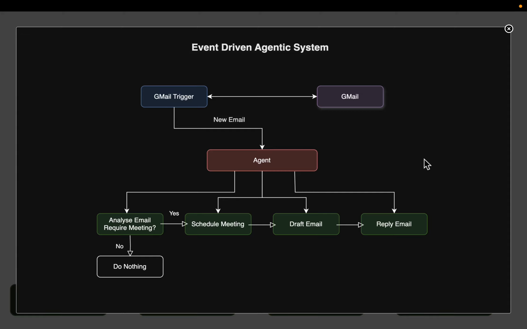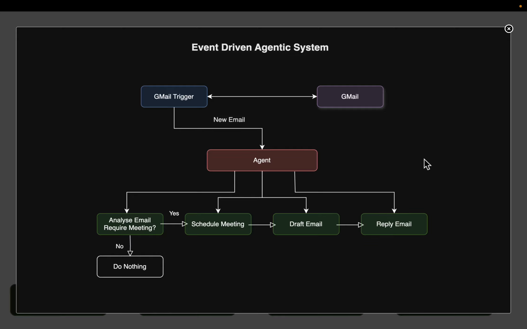Hi friends, sometimes we take an action after an event has happened. For example, we ship the products after receiving a customer order. In the agent space, it's like we trigger the shipping agent after a transaction record is created in the customer's order table. Similarly, after receiving an email, we might schedule a meeting if it's required. So in both cases, we took an action after an event has happened.